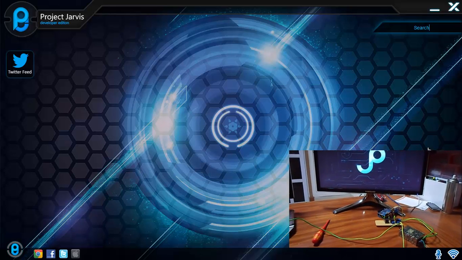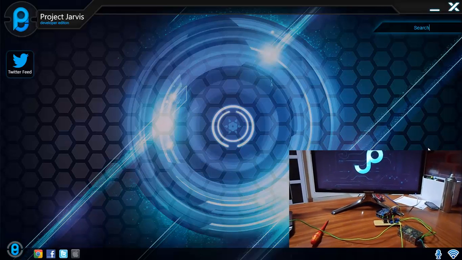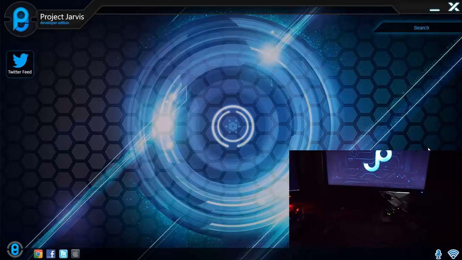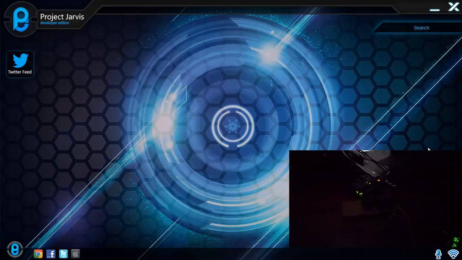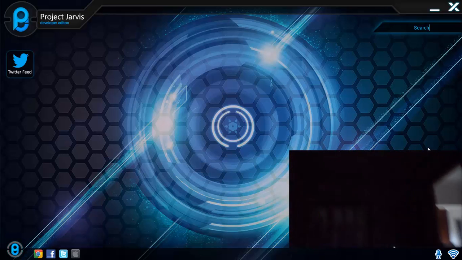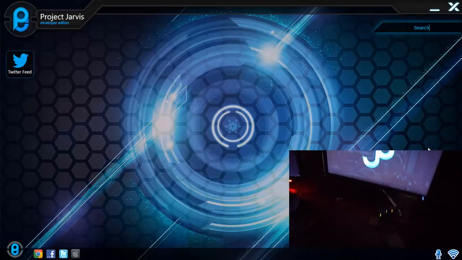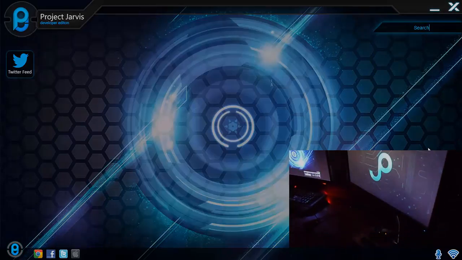Jarvis, switch off the light. Yes, sir. As you can see, the LED on the board, which may be a bit difficult to see, has currently been switched off, and my desk light has been switched off. So that is just a simple aspect of Jarvis's hardware and home automation system.